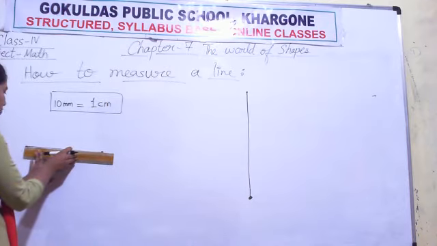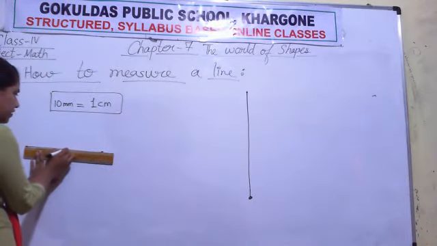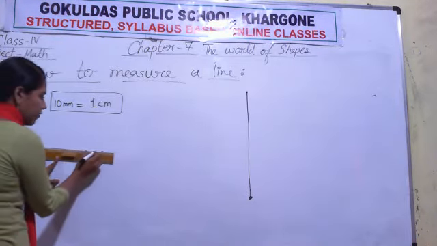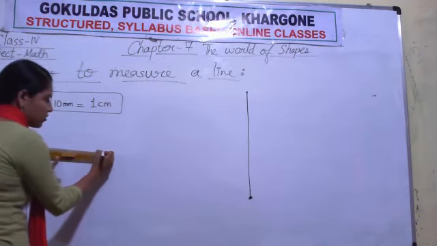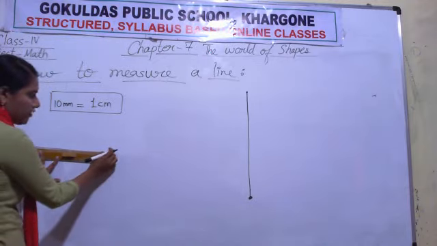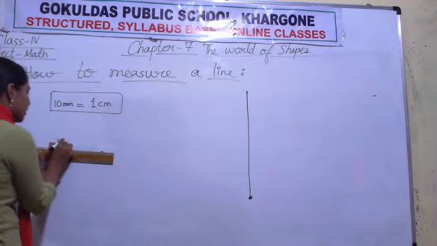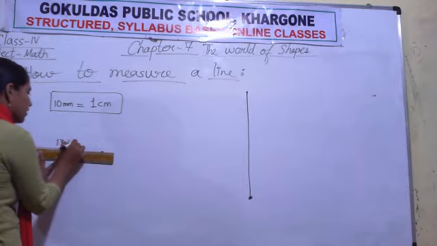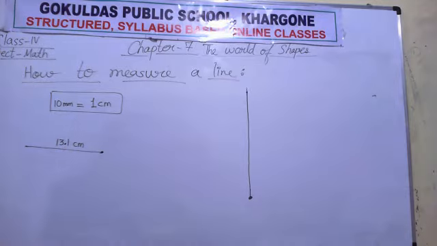Now how many big divisions is it covering? 1, 2, 3, 4, 5, 6, 7, 8, 9, 10, 11, 12, 13. And one small division it is covering. So one small division means 1 millimeter. So the length of this line is 13.1 centimeter.